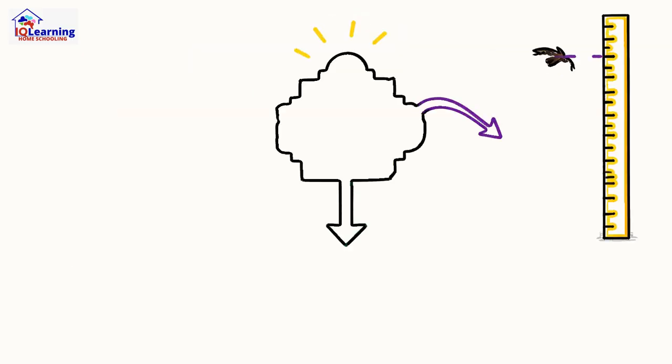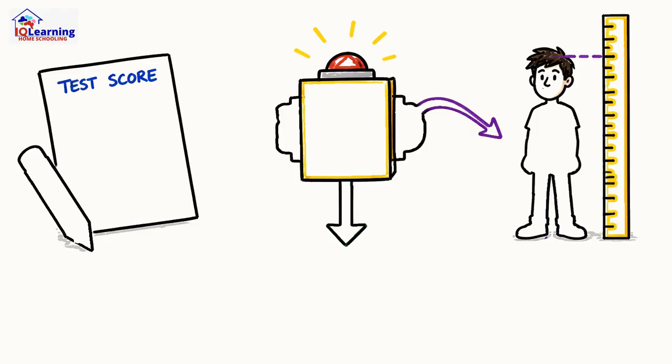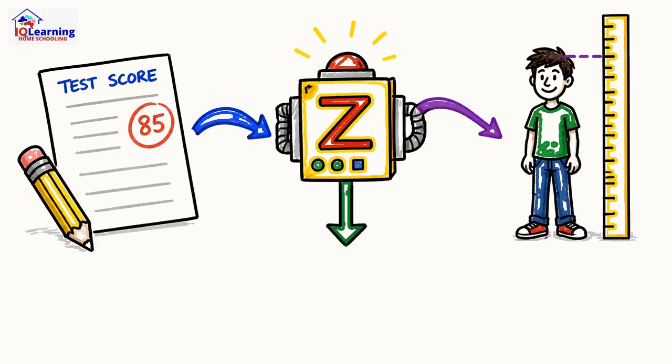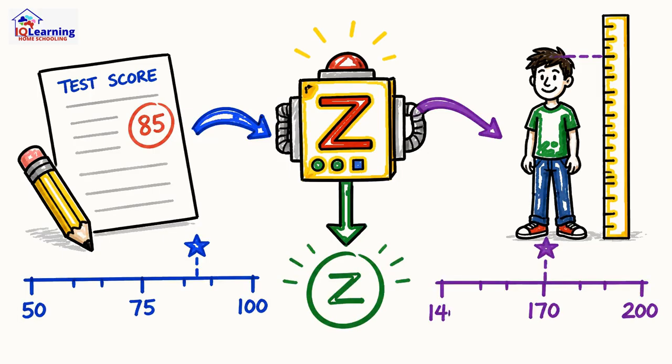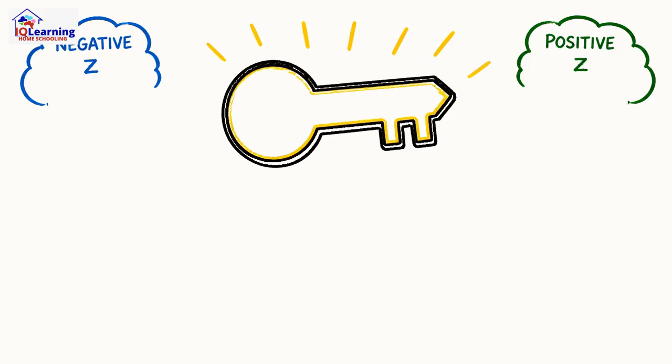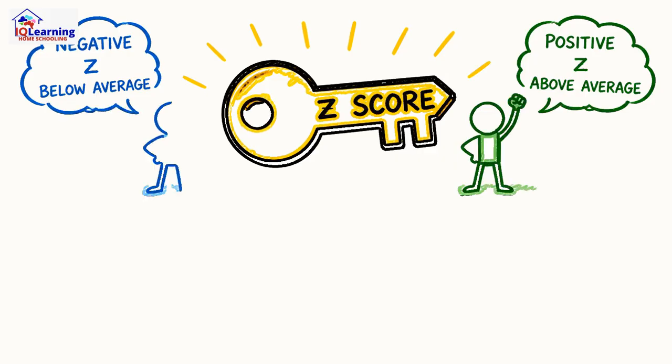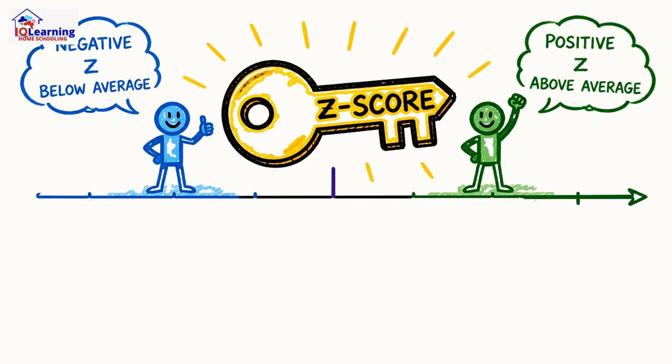But what if you want to compare things that aren't on the same scale, like comparing a test score to someone's height? For that, we need a universal translator, the z-score. A z-score is simple. It just tells you how many standard deviations away from the mean any single data point is. A positive z-score means you're above average. Negative means you're below. This little score is a key that unlocks the standard normal distribution, a master blueprint with an average of 0 and a standard deviation of 1.